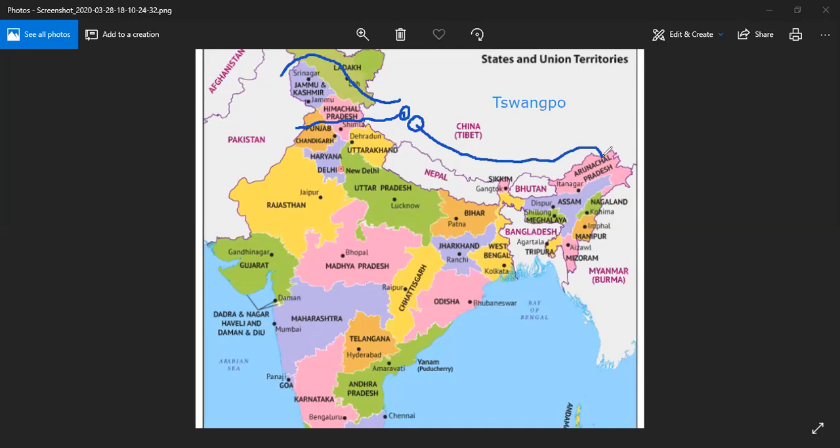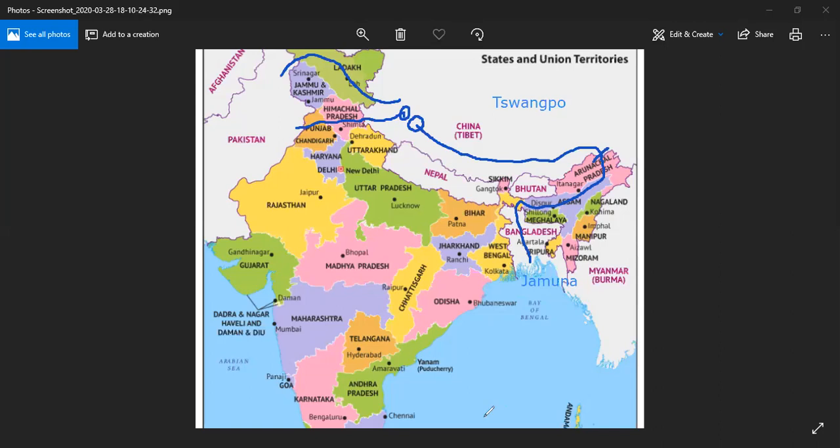Namcha Barwa Parvat and enters India from Arunachal, Assam, and from here it enters into Bangladesh. When it enters from this side, from the Namcha Barwa till India, it is known as Brahmaputra. But when it enters Bangladesh, it is known as Jamuna. It is known as Jamuna in Bangladesh.